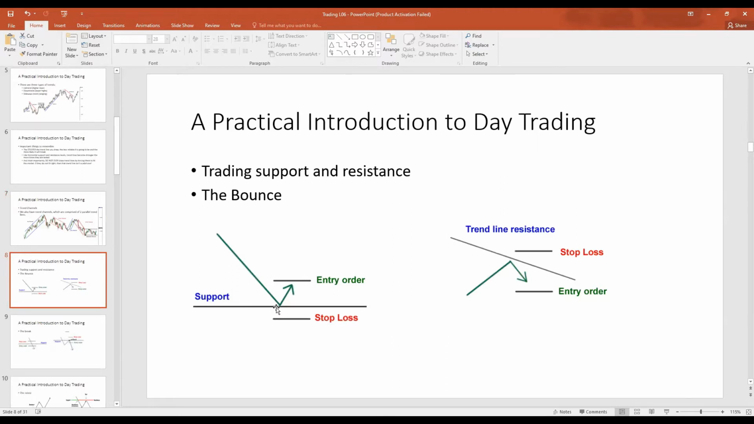What we can do is buy after the bounce. We can buy after the price hits support, bounces off support, and goes up. We can enter the order here. We can set a stop loss at this point here.